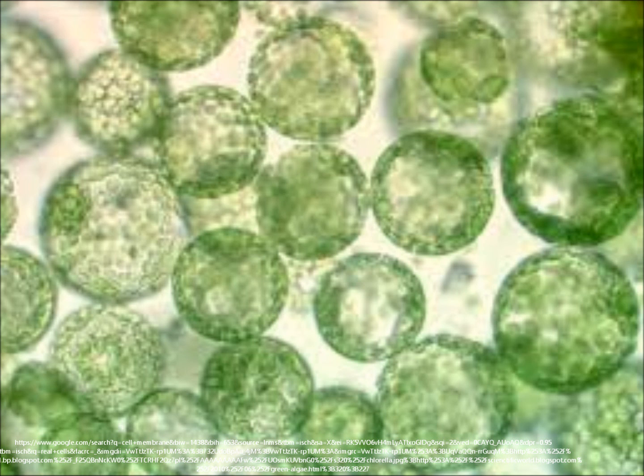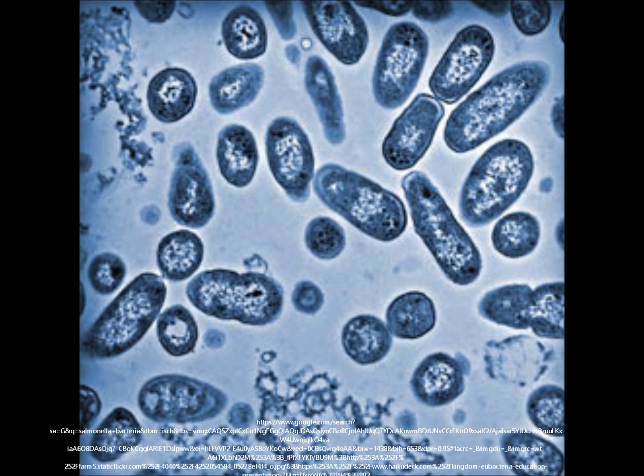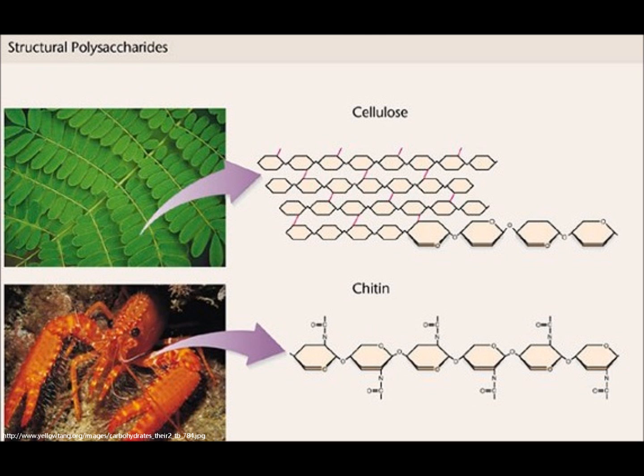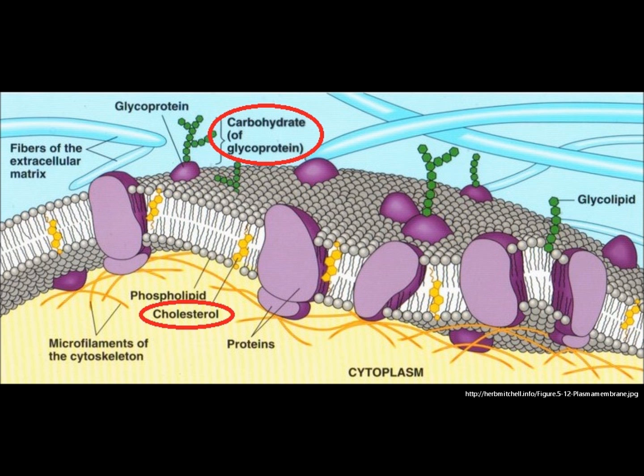The cell membrane, also called the plasma membrane, bounds the cell to its surroundings. The membrane helps to maintain the internal environment. It contains lipids, proteins, and a number of carbohydrates. Eukaryotic plasma membranes are composed of cellulose and chitin. The membrane has sterols and carbohydrates that serve as receptors.